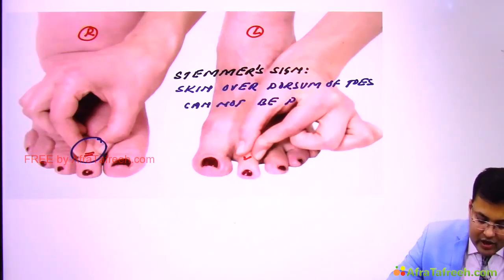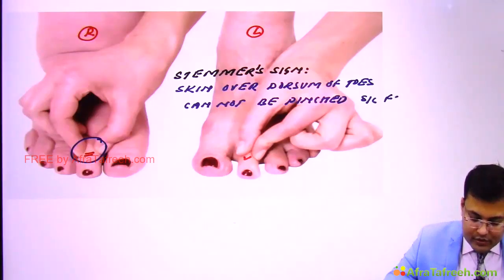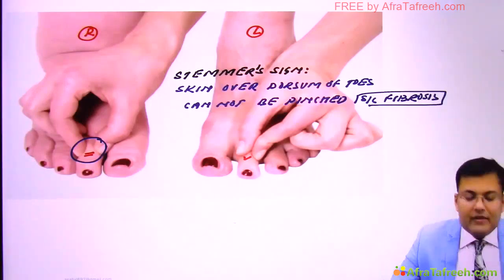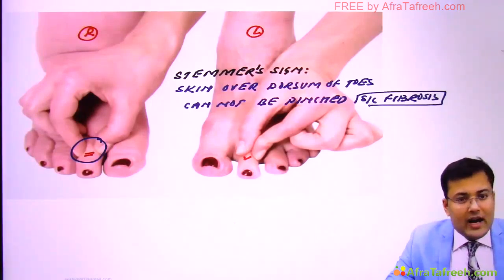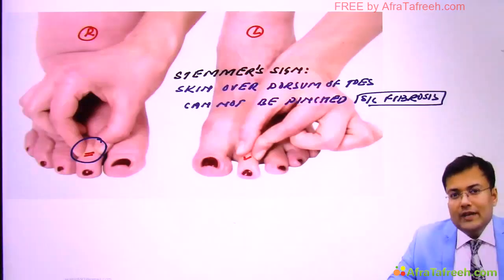And why can it not be pinched? Because of subcutaneous fibrosis. So three signs you have to remember. First, buffalo hump. Second, square toes. And third, Stemmer's sign in relation to lymphedema.